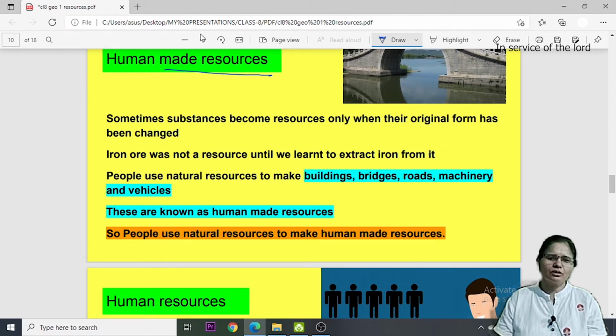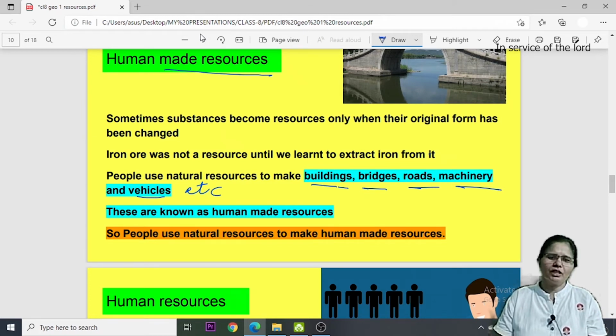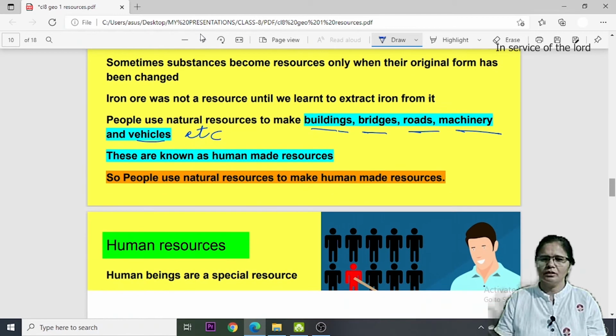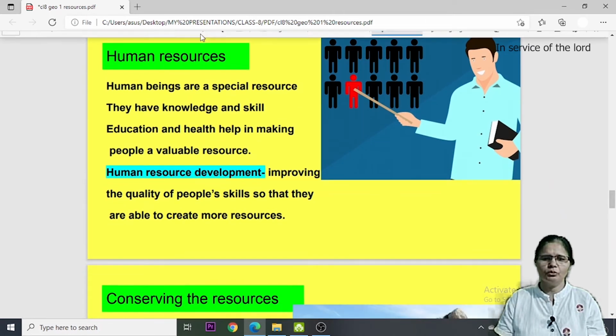People use natural resources to make buildings, bridges, roads, machinery and vehicles, etc. All these things can be classified as human made resources, because these are made by humans. So people use natural resources to make human made resources. Is that understood?